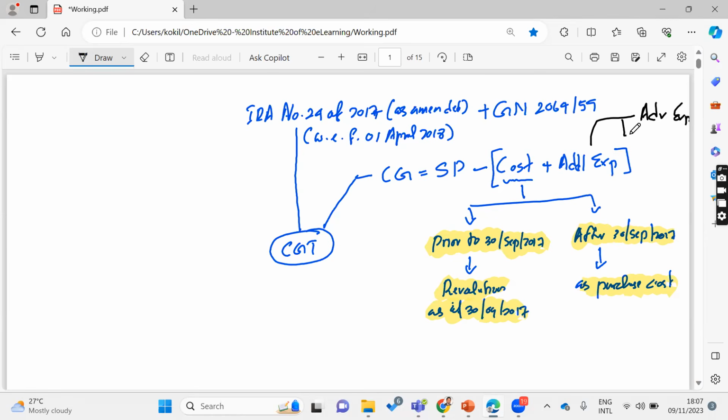You might incur some legal fees, some lawyer fees, right? And as well as broker fees as well, right? All item විකුණනකොට මොනවා හරි වෙන වියදම් attributable expenses incur වුණා නම් ඔයාලට ඒක අඩු කරන්න පුළුවන්.